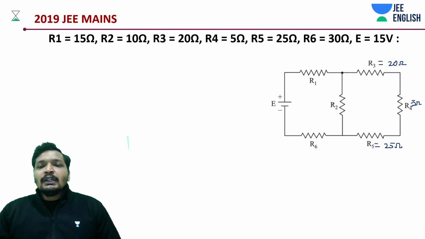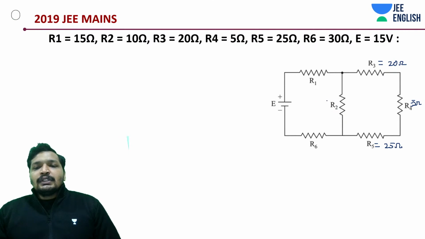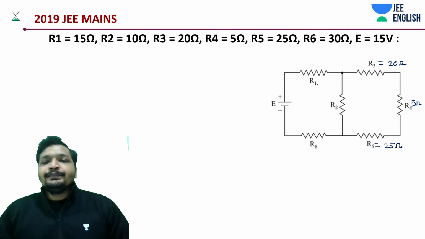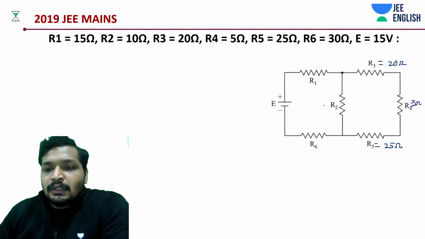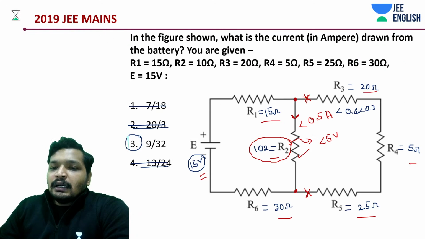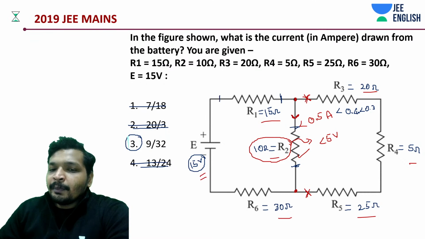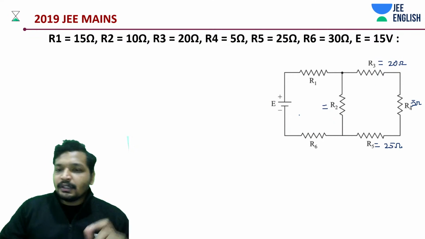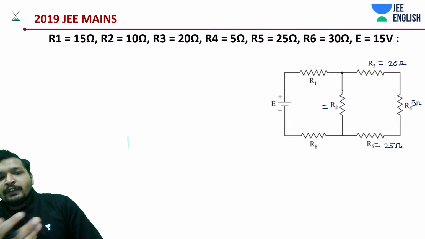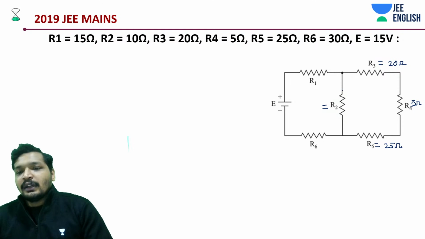Now coming to this point, if you are wondering, I told you 0.3 etc. Is it for the entire network? Yes, it's for the entire network. If this much is dropping around this, how much about the entire network? Respective voltages will be dropping, current will be the same. You don't get confused at that point. I discussed it for that one combination of network, which is basically the current flowing through the network.